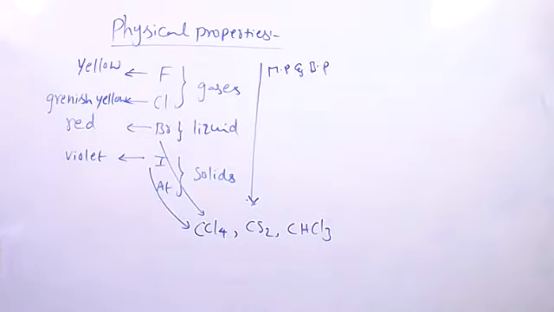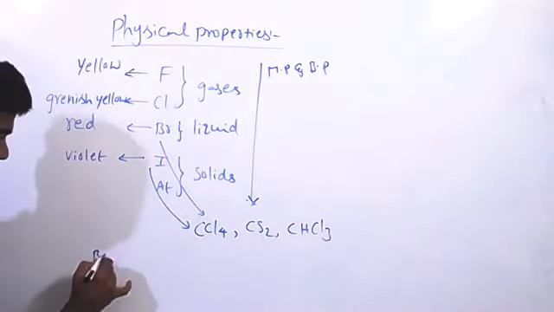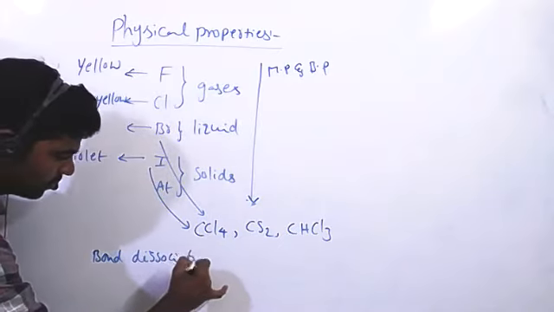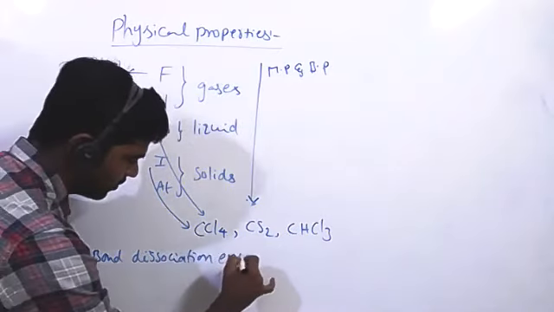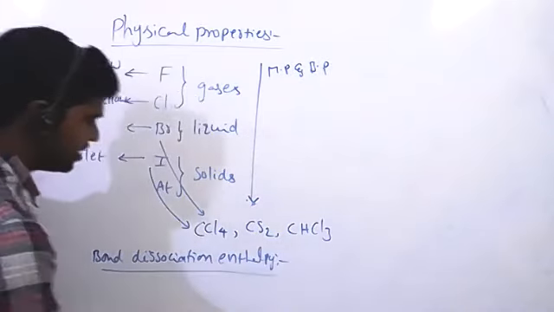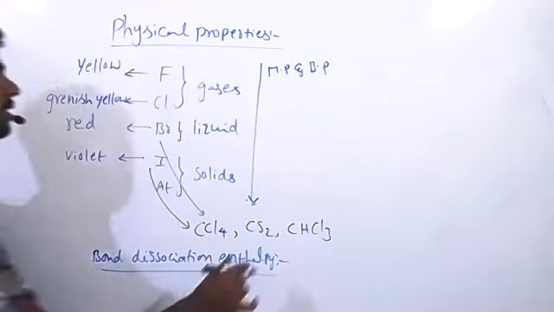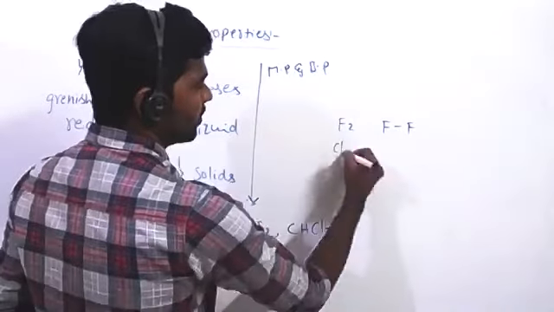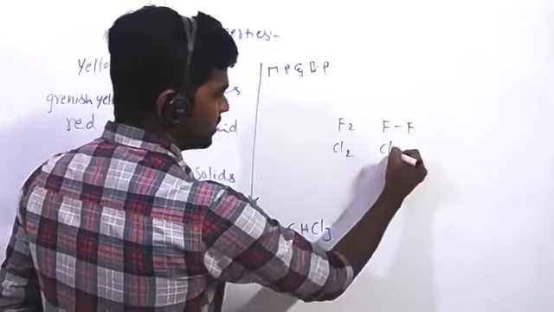Okay, next one, very important one, bond dissociation enthalpy. See, the general trend: bond dissociation means a bond between atoms. In fluorine molecule, F-F bond. Chlorine molecule, Cl-Cl bond.